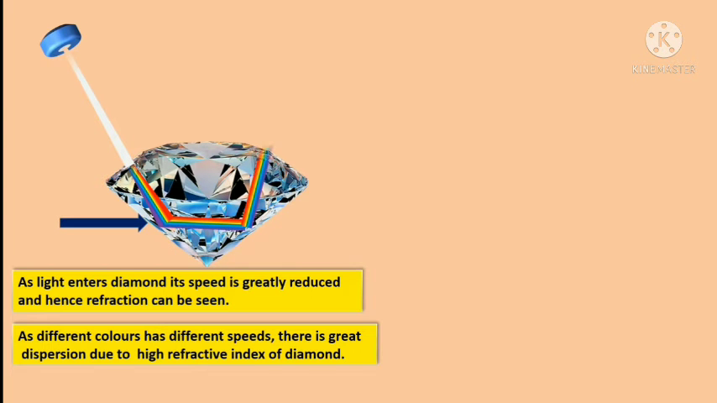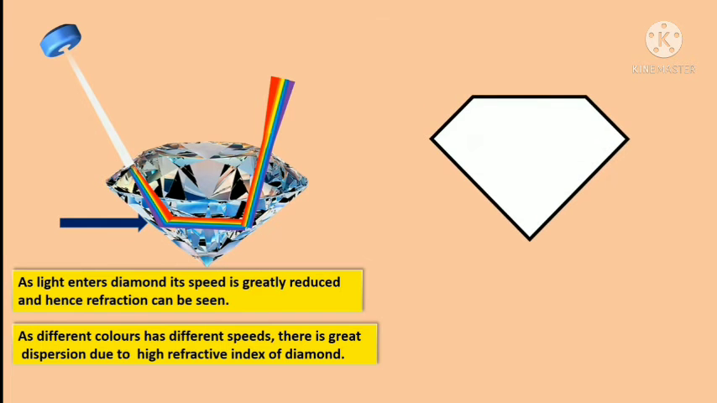Again, the light will undergo total internal reflection and emerge out of one of the faces. Here it shows the outline of the diamond. A single light ray falls on one of the surfaces and it will be refracted and reaches the other surface. N is the normal and this will be the critical angle of incidence.